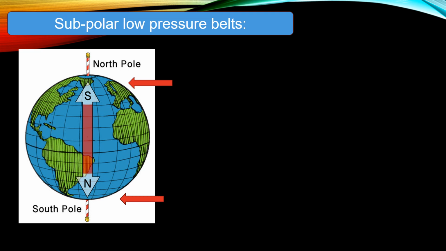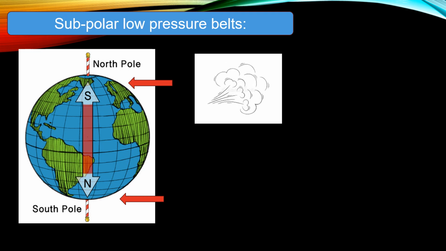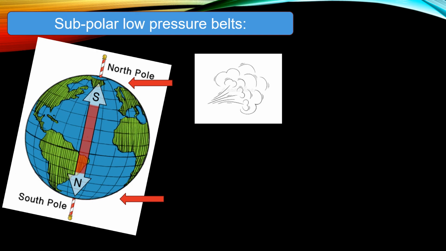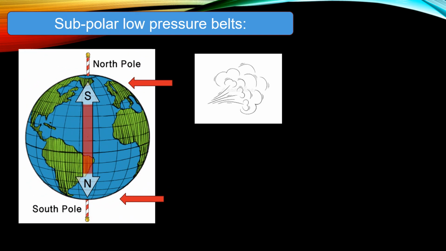Due to the earth's curvature, the area between two parallels gets reduced as we move towards the poles. This results in lesser friction of the air with the earth's surface. Air in this region is thrown out because of this reduced friction and also because of the Earth's rotational motion. This leads to the development of a low pressure belt. This condition is observed in the area between 55 degrees and 65 degrees parallel in both the hemispheres.